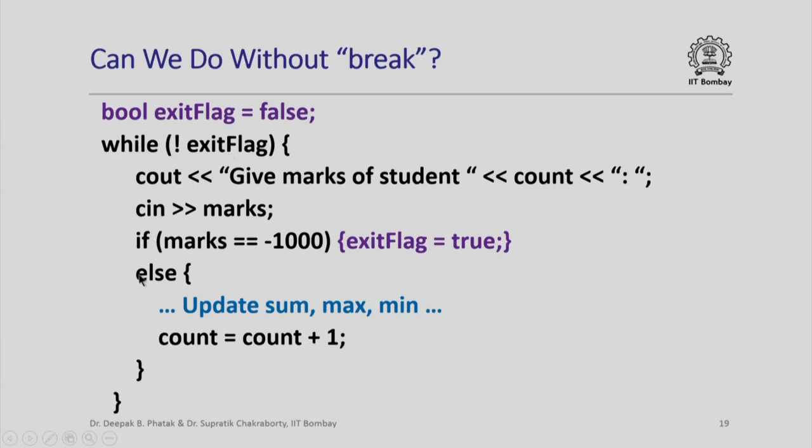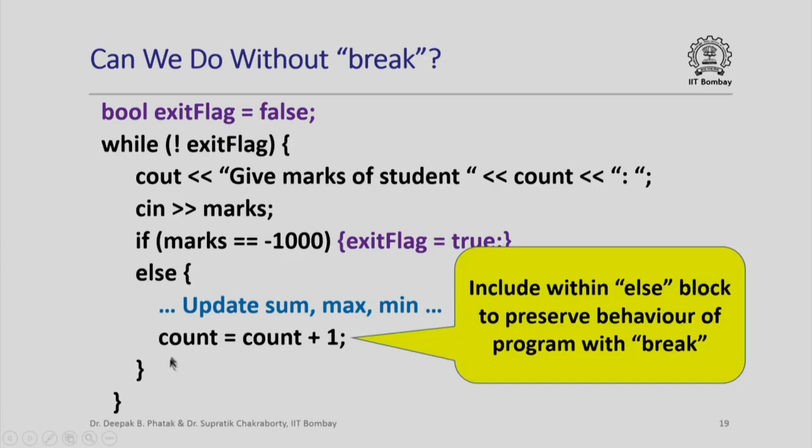However, note that this incrementing of count must now appear within the else part, because if I had a break here, then when I exited from the loop, count would not have been incremented. But if I use an exit flag, and if this incrementing of count is outside this else block, then count would be incremented even after exit flag is set to true, and only then would I exit this loop.